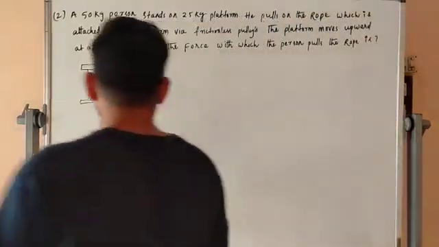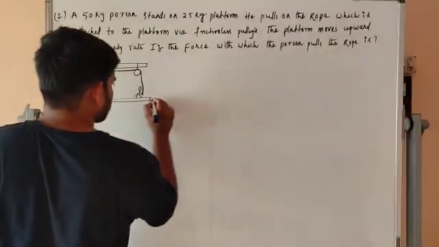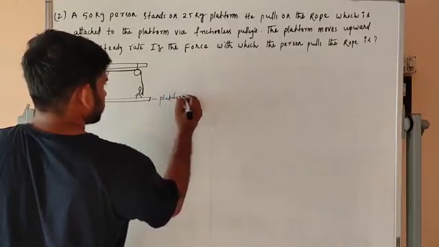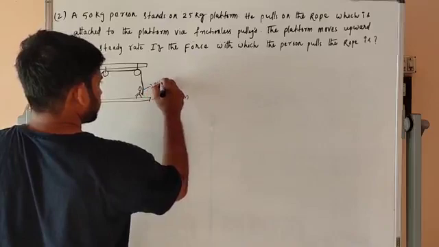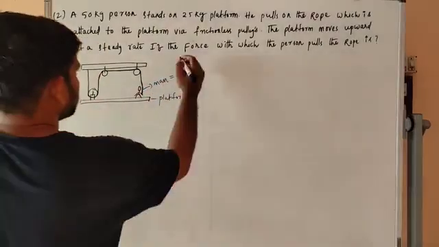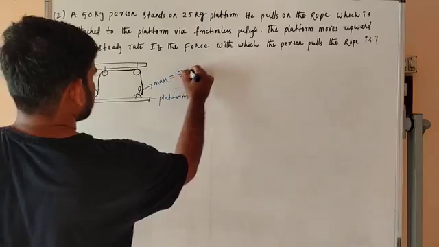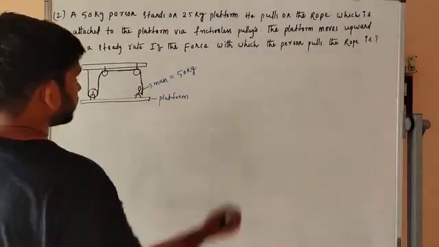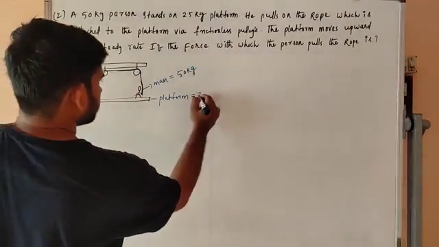So this is the platform, and this is the man. What is the man's mass? 50 kg. What is the platform's weight? 25 kg.